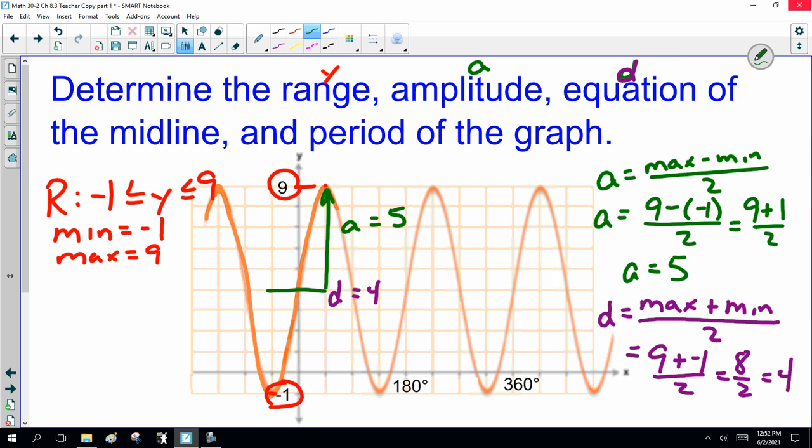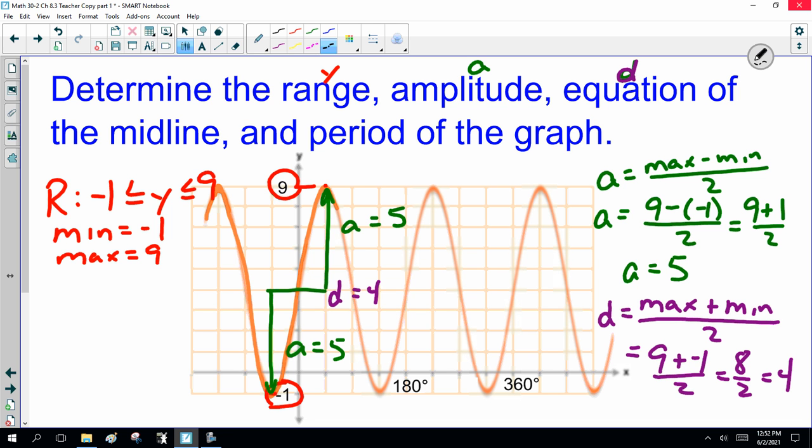It's going up or going down. Sometimes you have a choice here. Occasionally I'll just give you part of the graph and you have to figure it out. So that's the amplitude and the d. Now, the period of the graph. Period, we mentioned somewhere along the way, is how long it takes to repeat. Normally the period is 360 degrees. But this graph moved around, so we've got to check it.